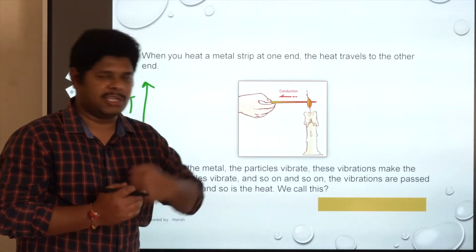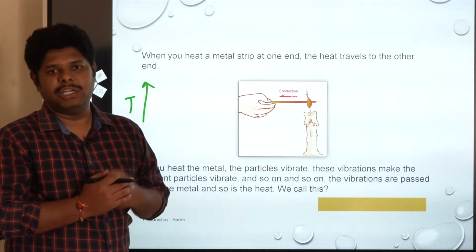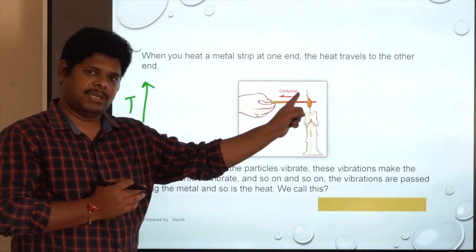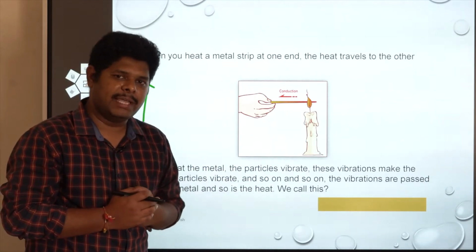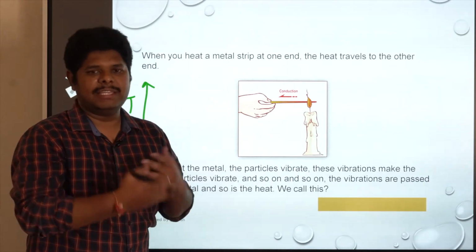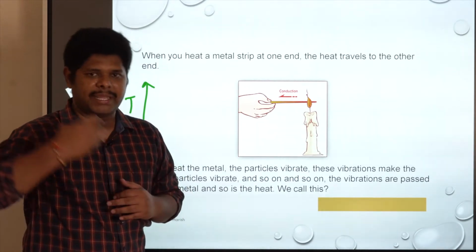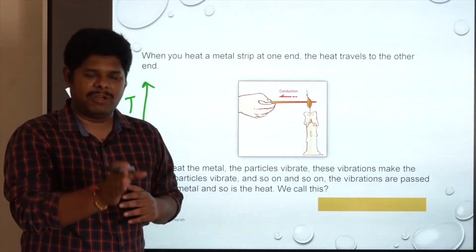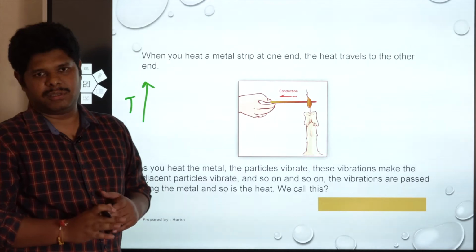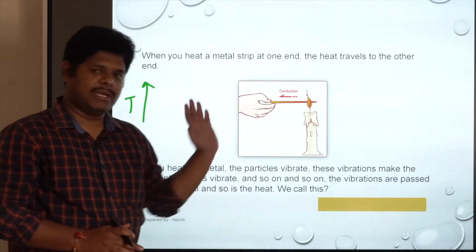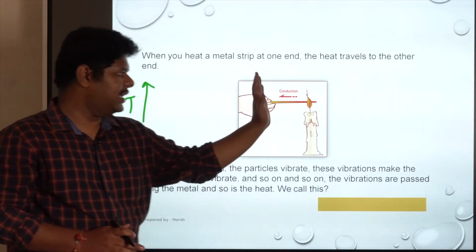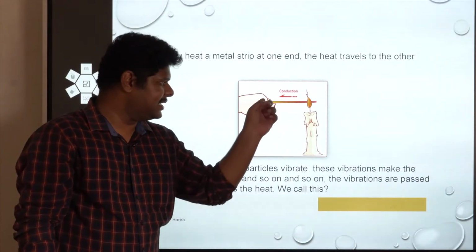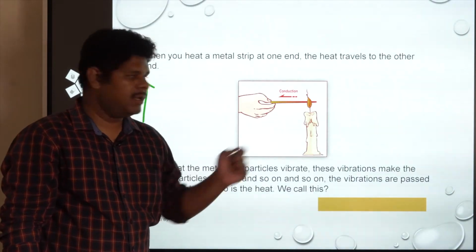The adjacent molecules receive the heat energy during collisions, right? When they receive the heat energy, they also rise in temperature, start vibrating with more amplitude, and undergo collisions with the next adjacent molecules. Like that, the collisions carry on and energy is transferred from one end to the other end. That is the reason why after some time even this end also gets heated up.